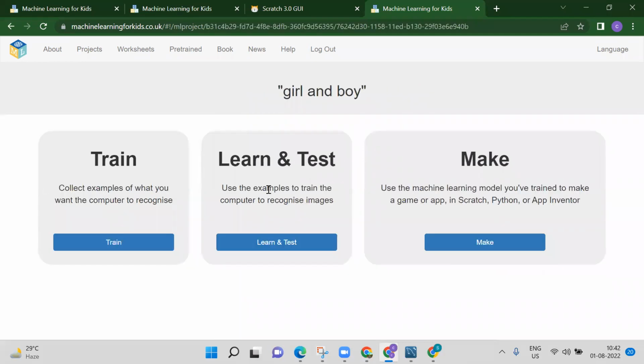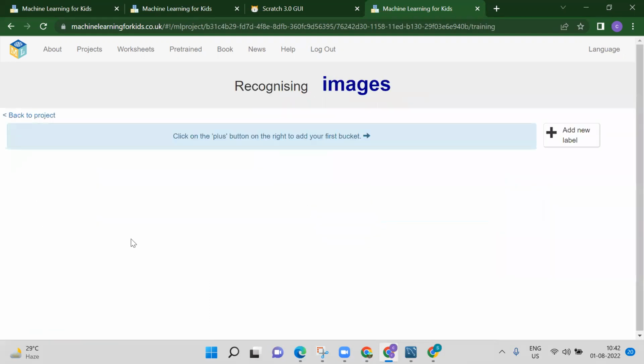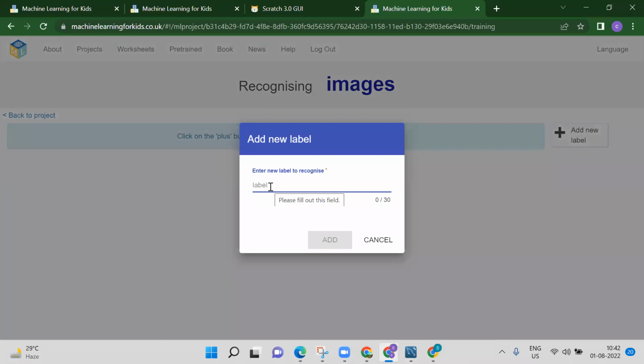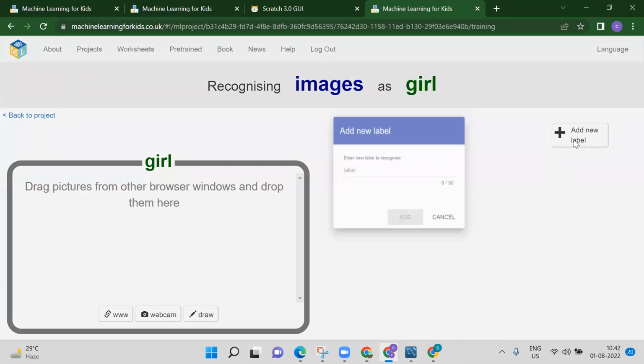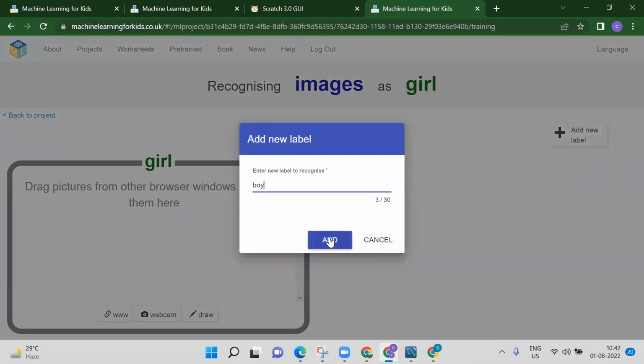Here it will show you three options: train, learn and test, and make. Train means what? Suppose you have a stage performance like dance or singing, so first you have to give training to yourself, right? Here also, if we want to create a machine, for that machine you have to give some training. So we click on train. Over here it will ask for your label, so you click on add new label. Our first label is girl, click on add. Our second label is boy, click on add now.